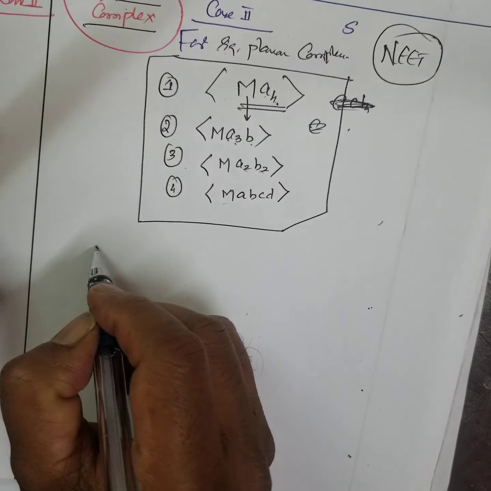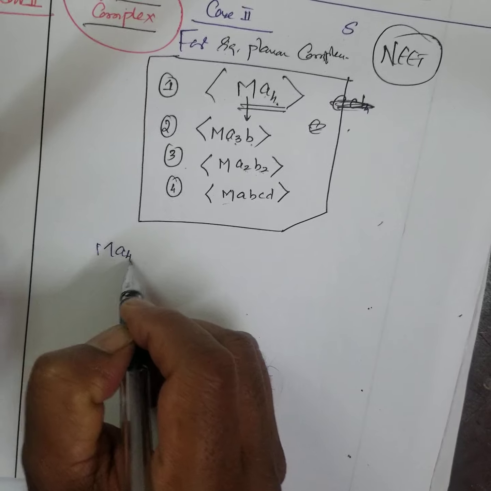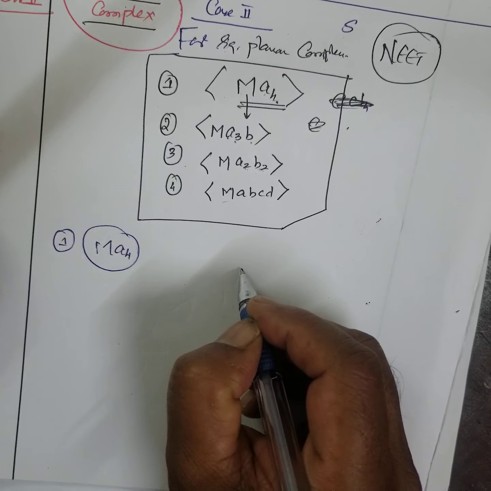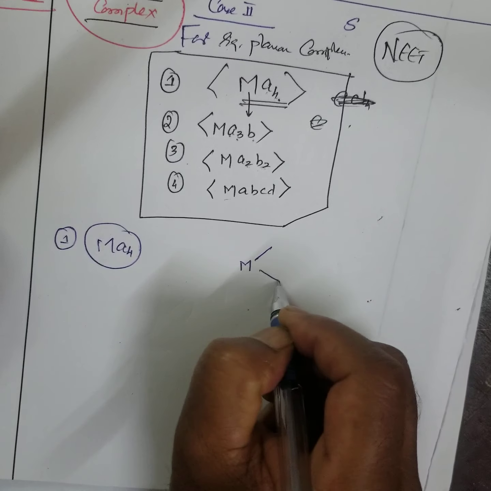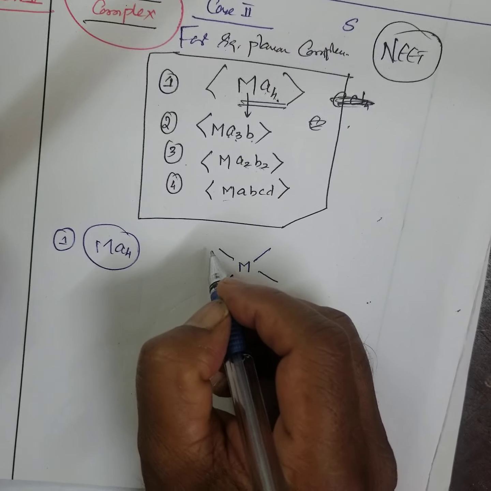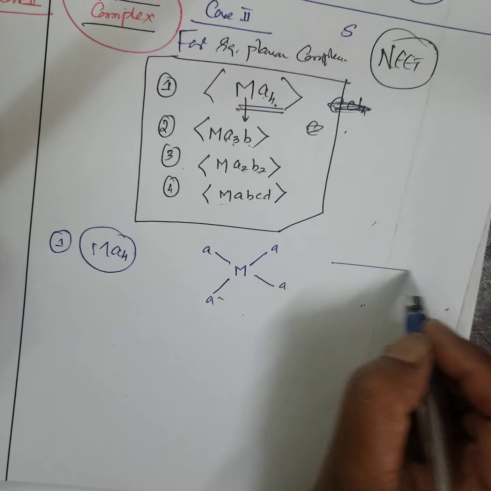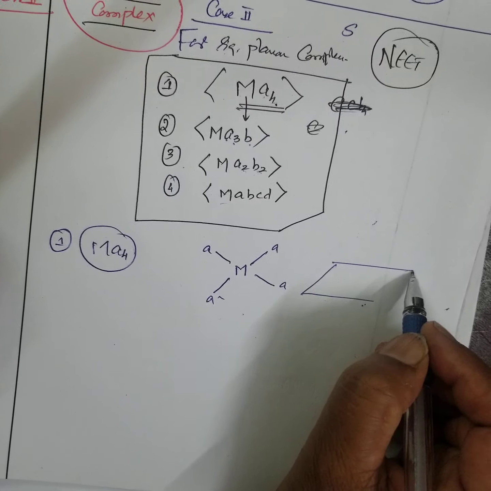For MA4, first draw the structure like this. In fact, this is square planar.